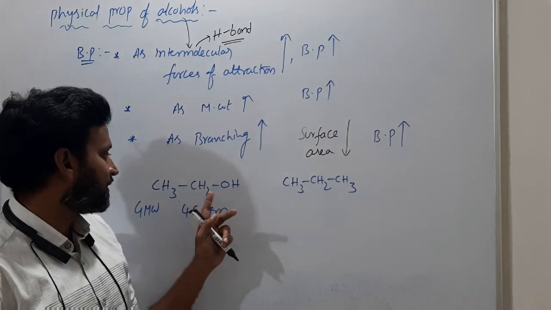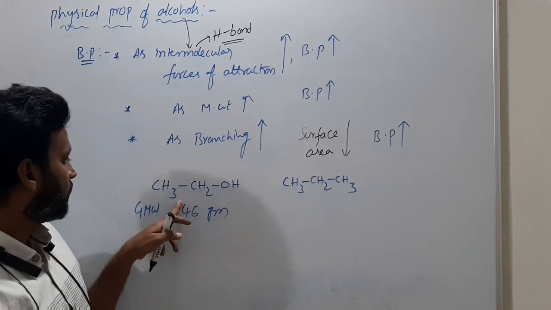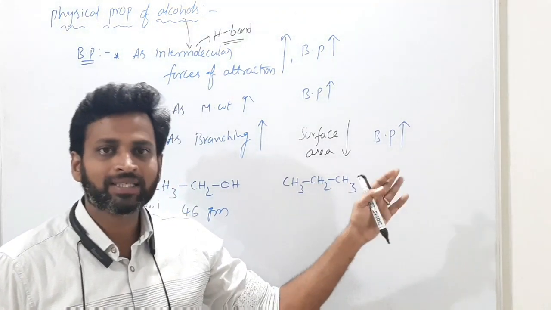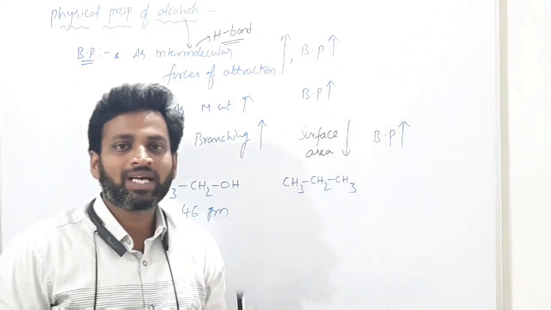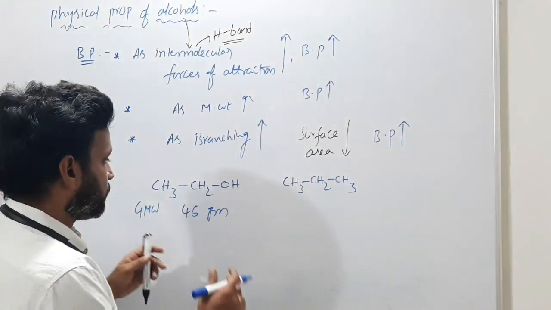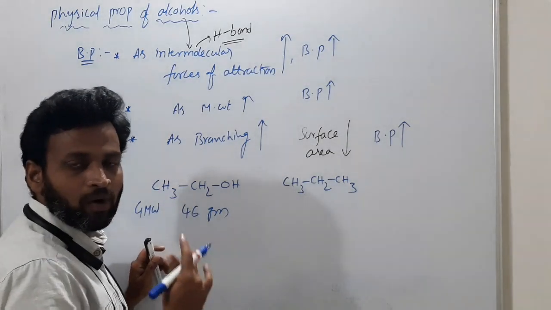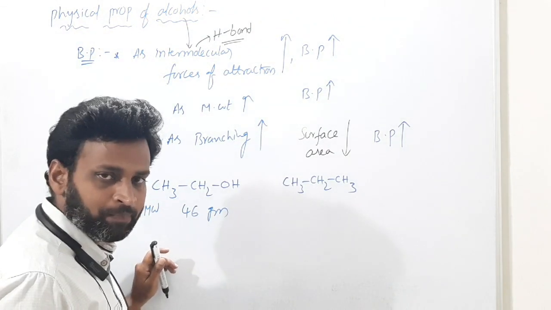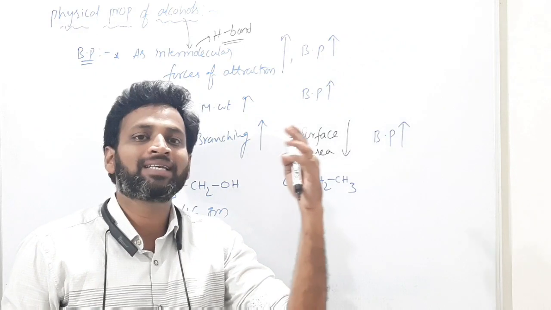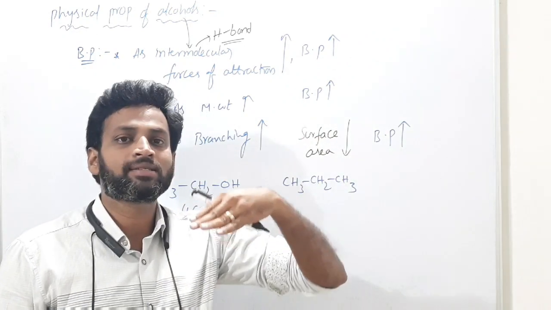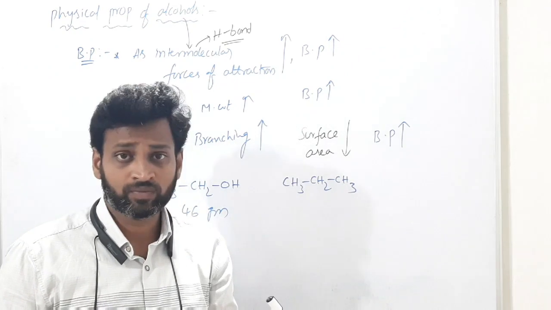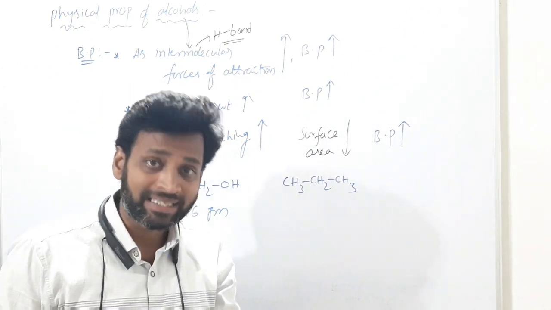Then next, another example I am giving now. Here I am comparing this alcohol with hydrocarbons as well as some aldehydes and ketones which have almost similar molecular weight. Alcohols have more boiling point even than some hydrocarbons, haloalkanes, or some aldehydes and ketones, and even than ether.